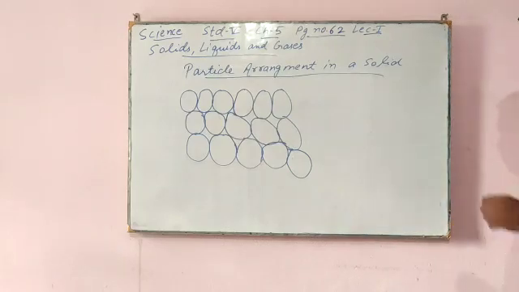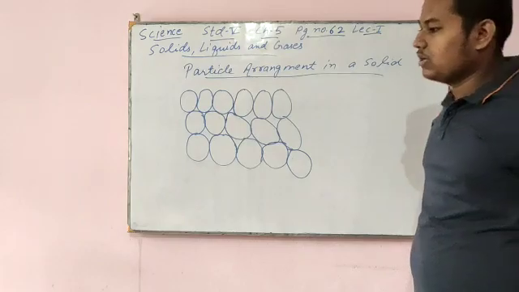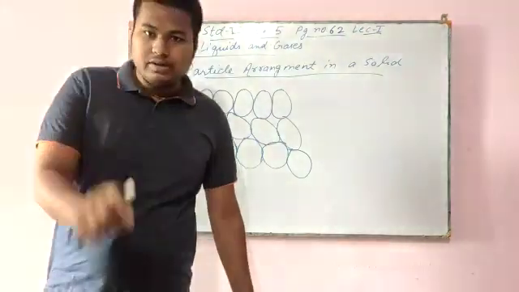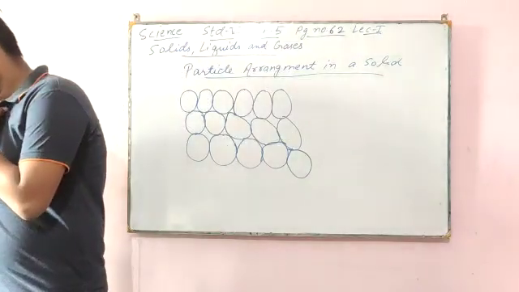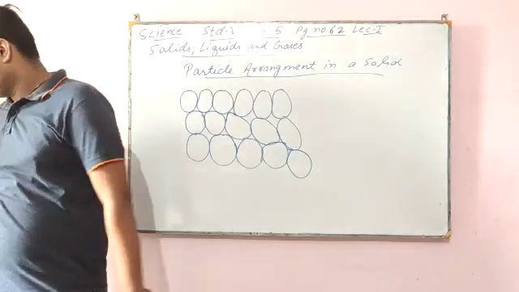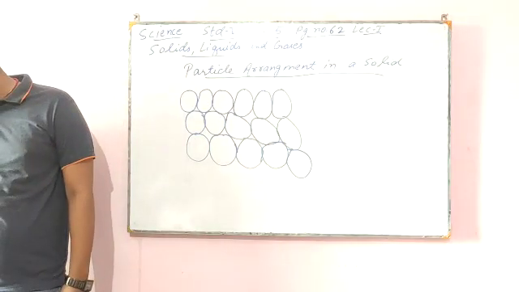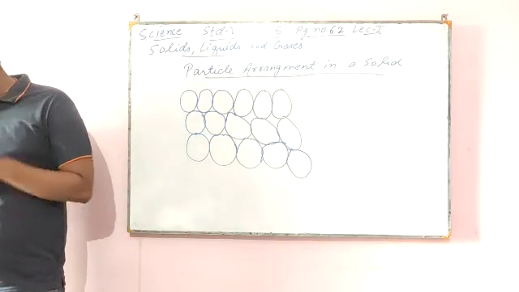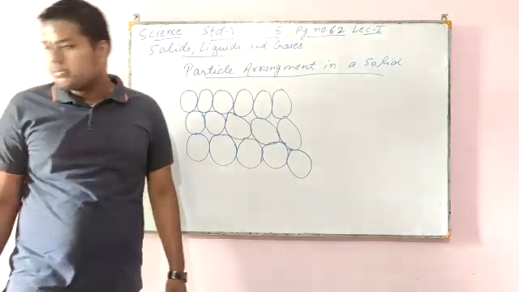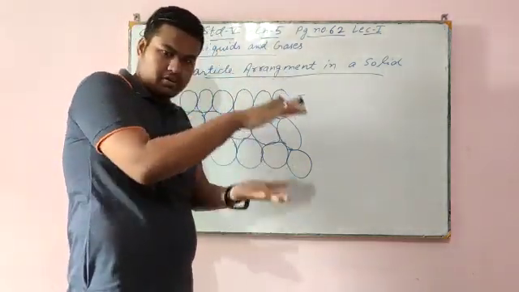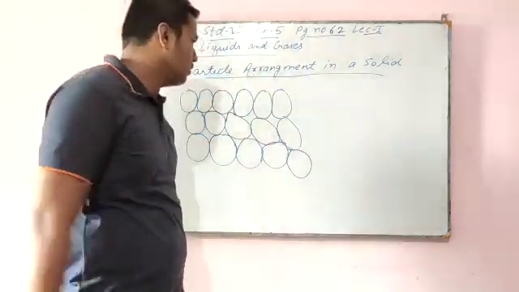That's why they cannot move away from each other. That's why solids have definite shape, definite volume, and are incompressible. Compress means press. You cannot compress solid particles.